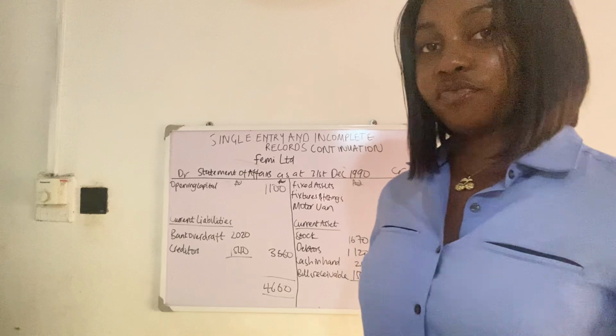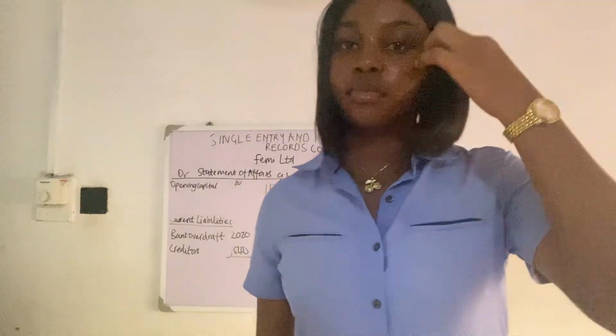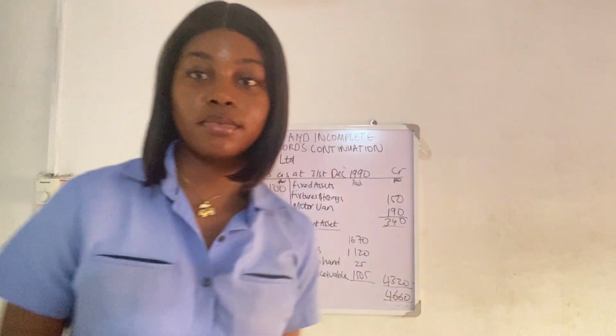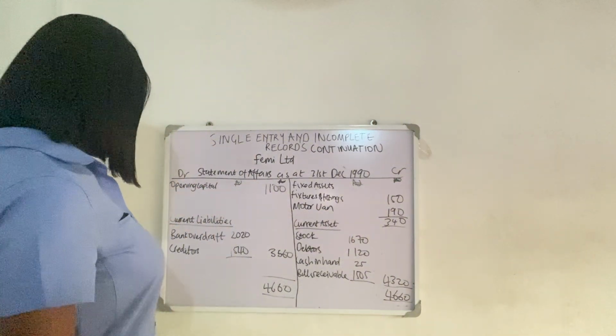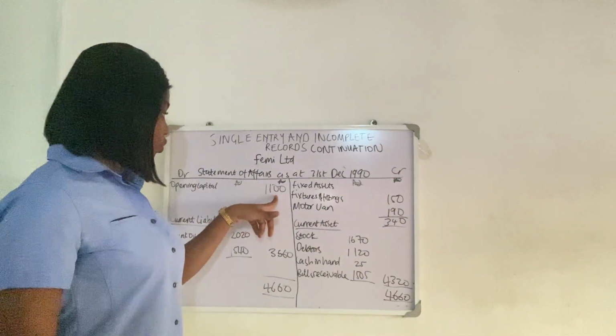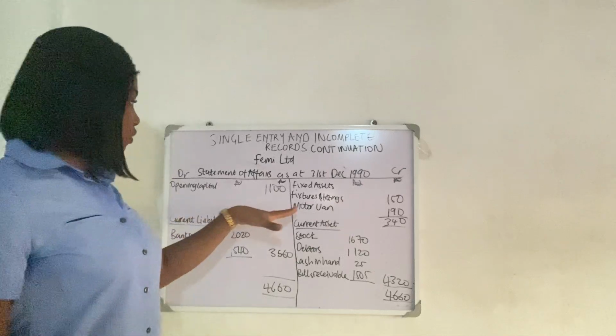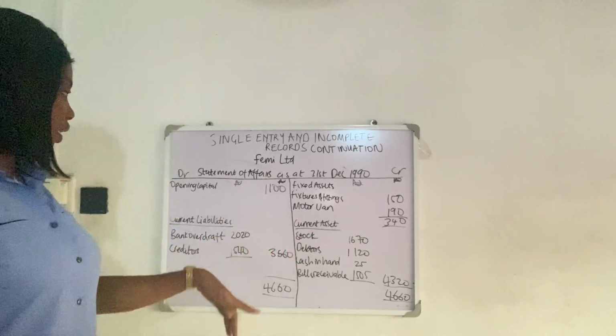This is what we did. We've done something like this in previous videos. So I don't like the way this thing is. Let me stay like this. So yeah, opening capital 1,100. Fixed assets, current assets, balanced it.